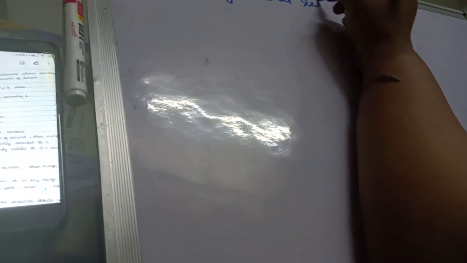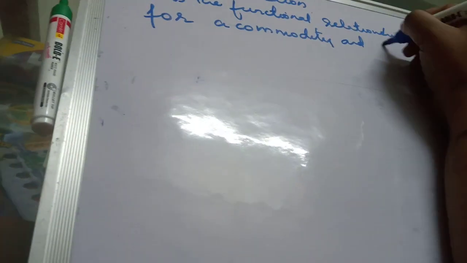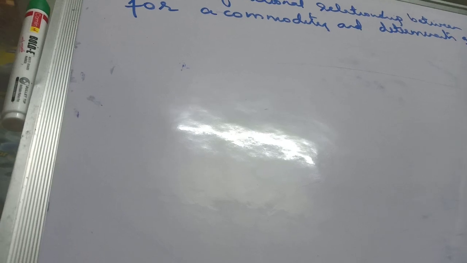So what is demand function? It is the functional relationship between quantity demanded for a commodity and determinants of demand.